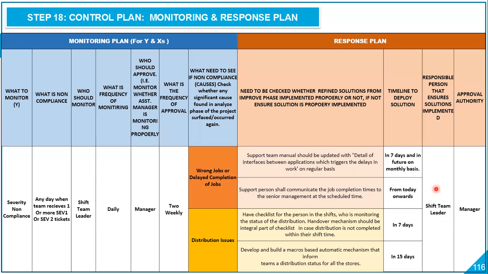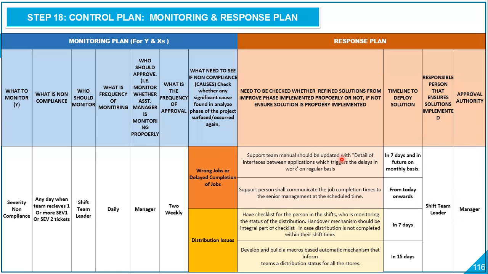Then who is the responsible person who ensures that these solutions are properly implemented? And again, the approval of people who need to see whether this individual ensures that solutions are properly implemented. So two-level kind of immunity, right? This is the level one kind of immunity, which ensures that solutions are properly implemented on time. And this is the level two of the immunity that ensures that solutions are properly implemented by the team and properly monitored by the person who is responsible to ensure that solutions are implemented by ground level team.